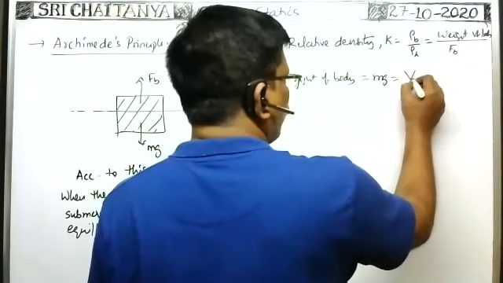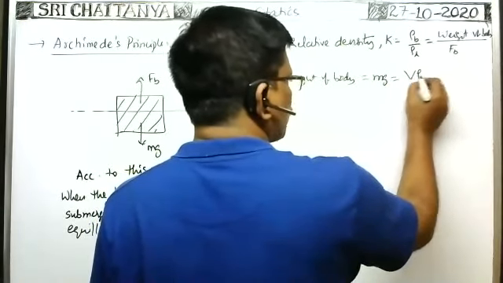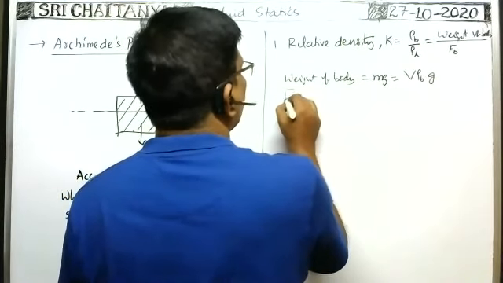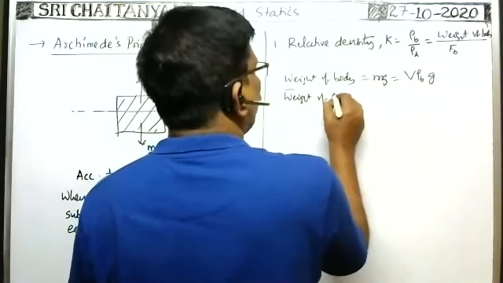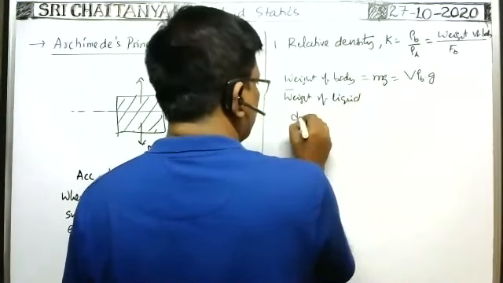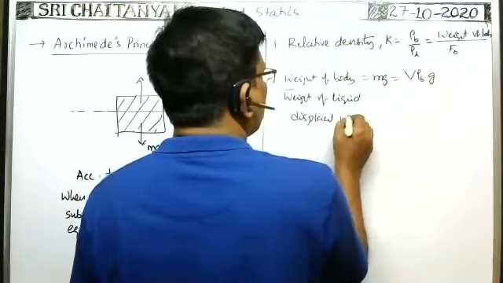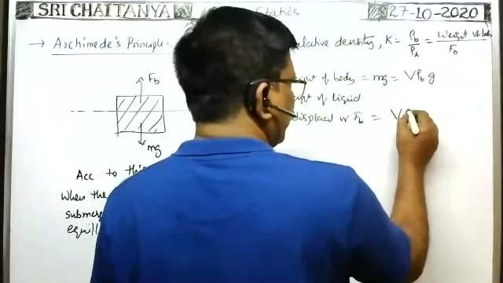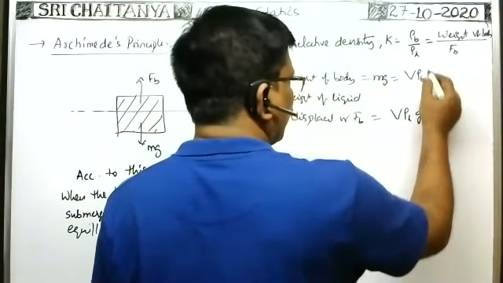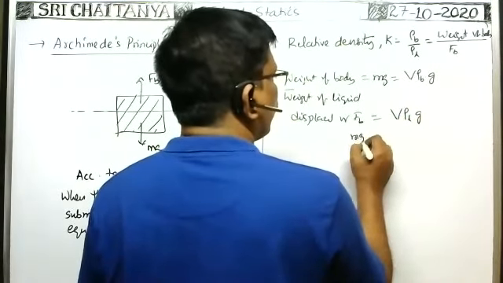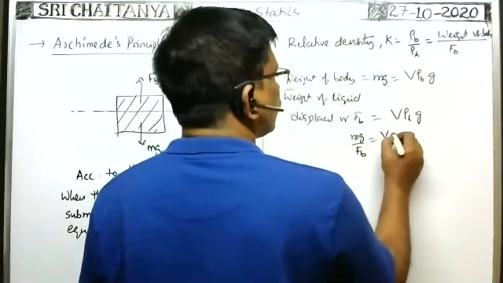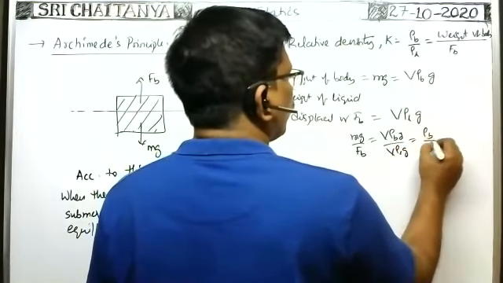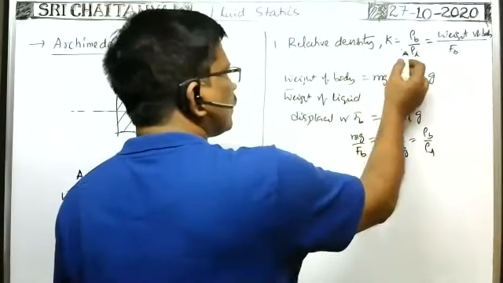That is equal to volume of the body into density of the body into g, or mass of the body into g. Buoyant force Fb, or weight of the liquid displaced, is equal to volume of the liquid displaced into density of liquid into g. Okay, then you divide these two. mg by buoyant force is equal to V rho b g by V rho l g. So rho b by rho l, no? That's why the relative density is equal to rho b by rho l.